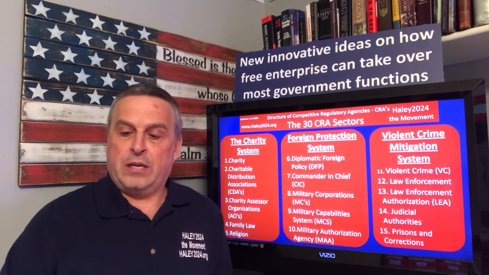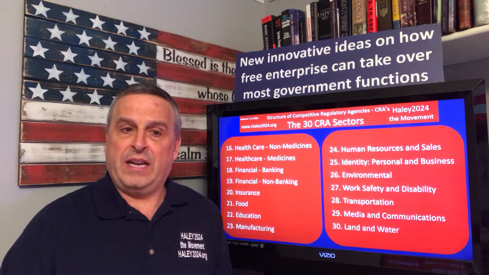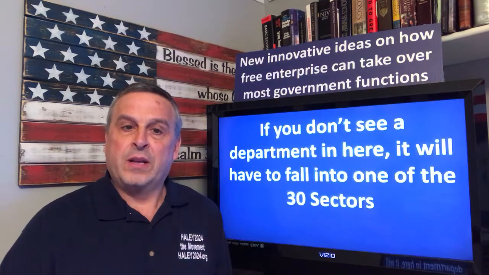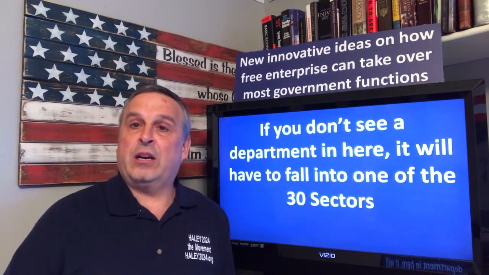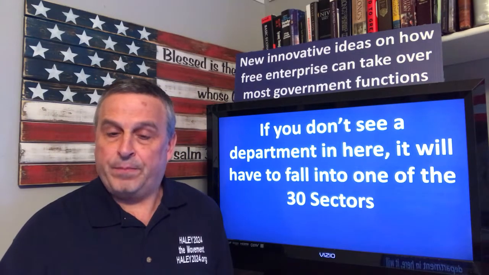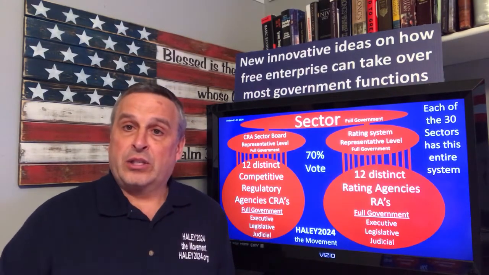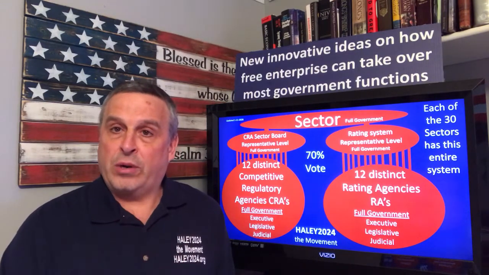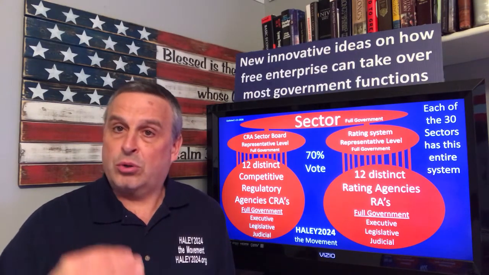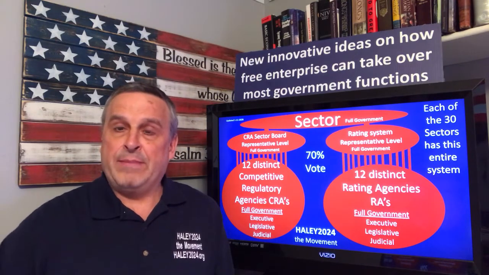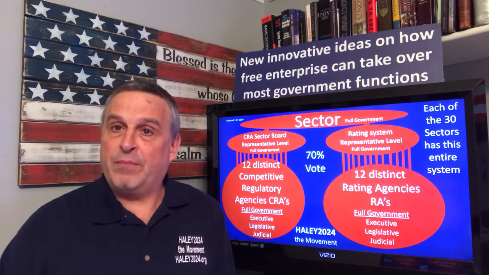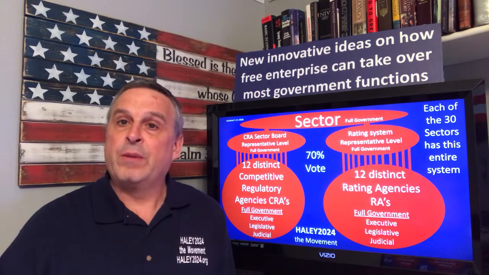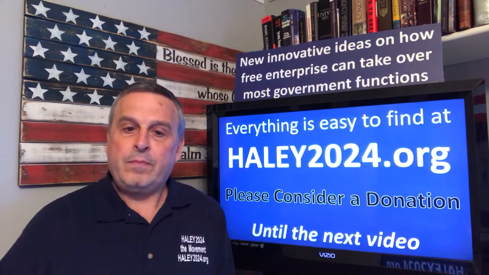We'll talk about these 30 sectors, and if you don't see it here, it will fall under one of them. This is a good slide to show you that there's 12 or so competitive regulatory agencies that everybody gets to pick, local, state, and federal. Same thing on the rating system side, you get to pick. They'll send representation, they'll govern. There's a lot to it.